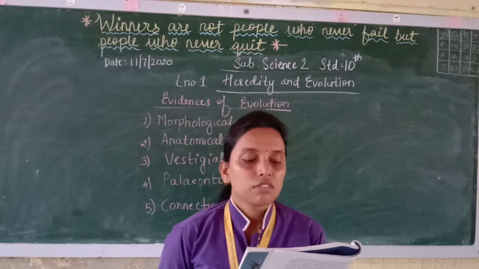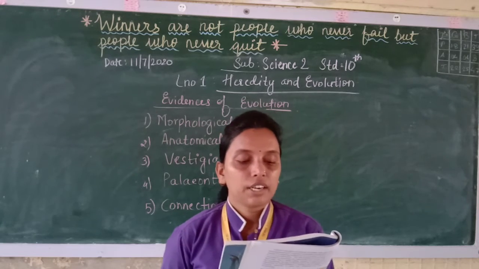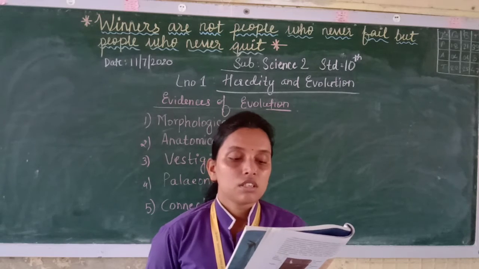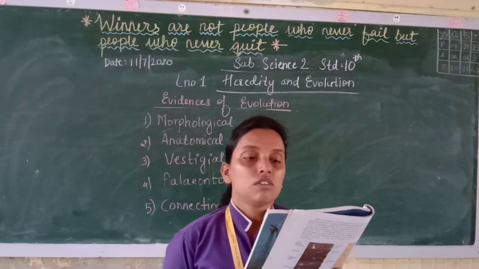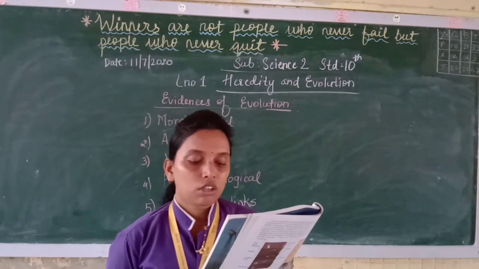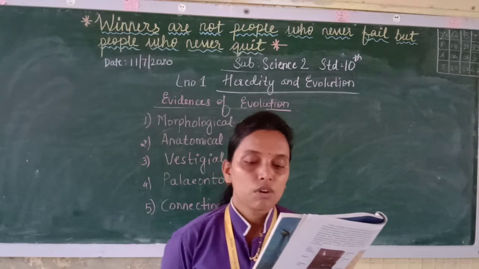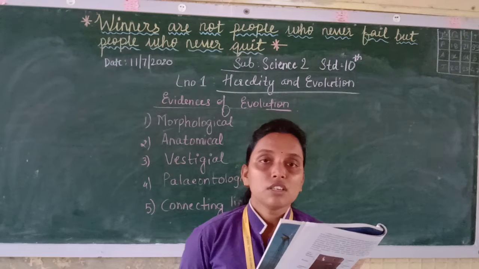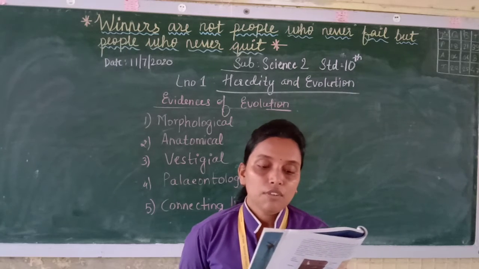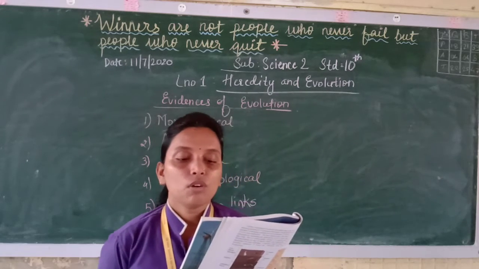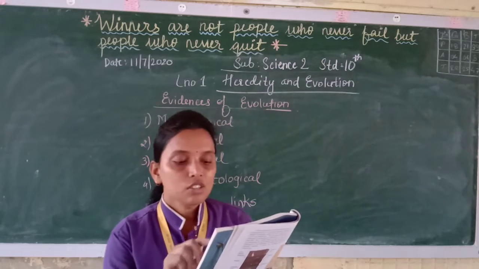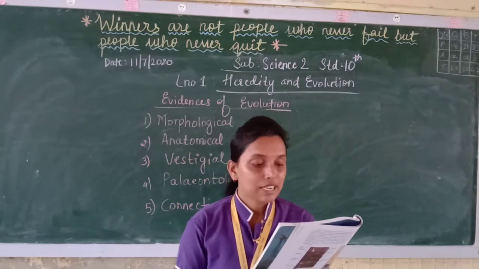Now carefully observe the stages of embryonic development given over here, stages 1, 2 and 3. See in fish, salamander, tortoise, chicken, pig, cow, rabbit and man. If you look at the first stage of all these, you will see that in the beginning the embryos show the same structure.